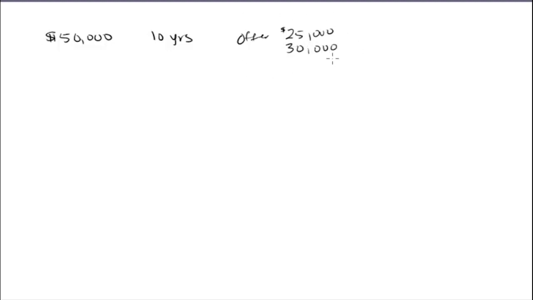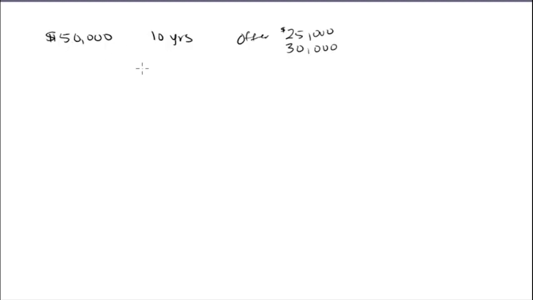What do you think? Well, to know for sure if it's a good deal or not, we can use a present value calculation because we don't know the present value of this $50,000. Do we have it today? No. We're going to have it in 10 years. That is a future value. It will be $50,000 in 10 years. It's not $50,000 right now.